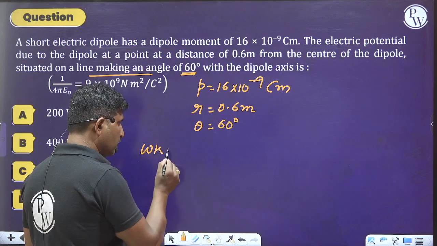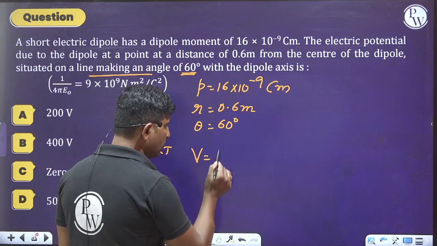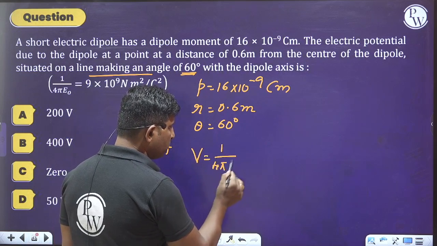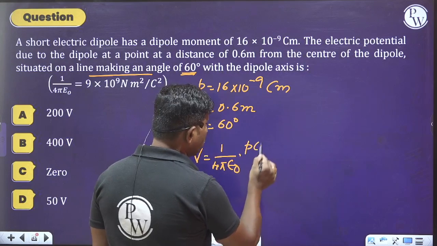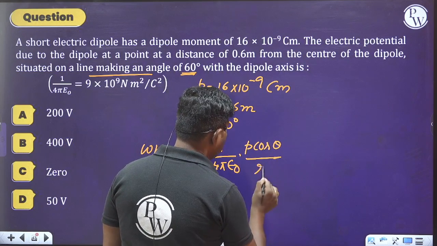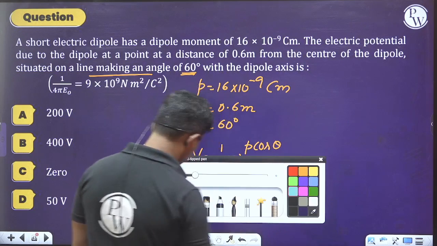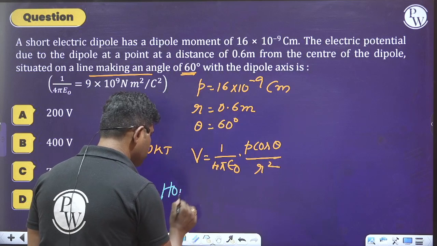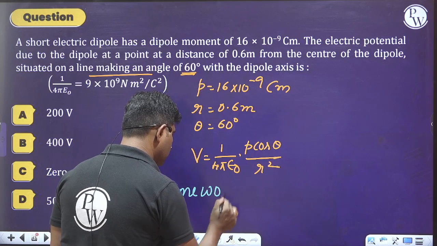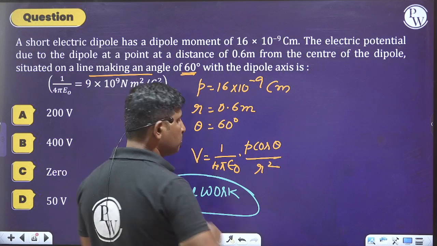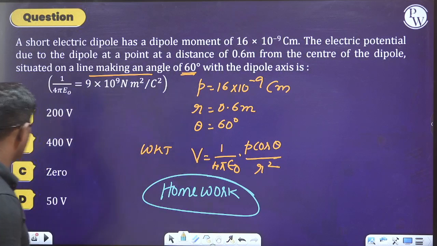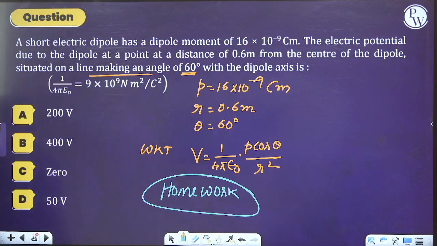Potential due to dipole is equal to 1 by 4 pi epsilon naught into P cos theta divided by r square. Just apply this formula and do it by yourself. This is a direct formula based question. Whenever we do simplification, we should get the answer as approximately 200 volt.